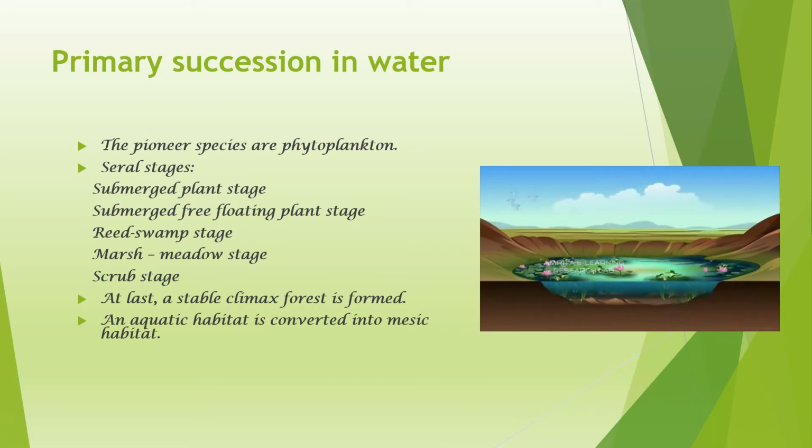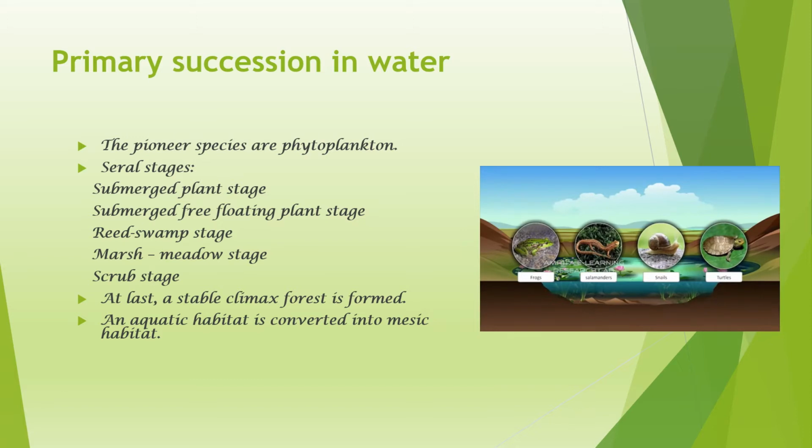The next stage of succession is inhabited by rooted floating vegetation, or plants whose leaves float on the surface and the roots remain in the mud, such as Nelumbo or lotus, Trapa, and Monochoria. In this stage, a diverse community of animals also come to inhabit the pond, like frogs, salamanders, snails, turtles, and snakes. Even insects inhabit the exposed leaves of the hydrophytes.